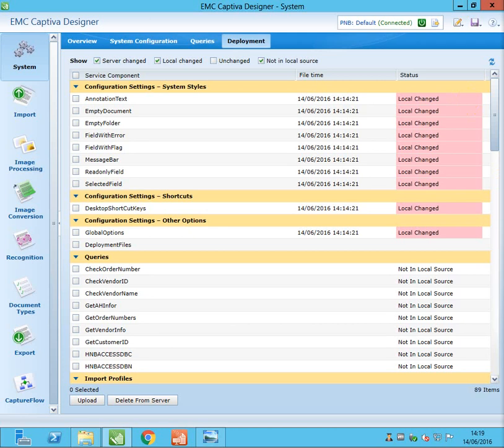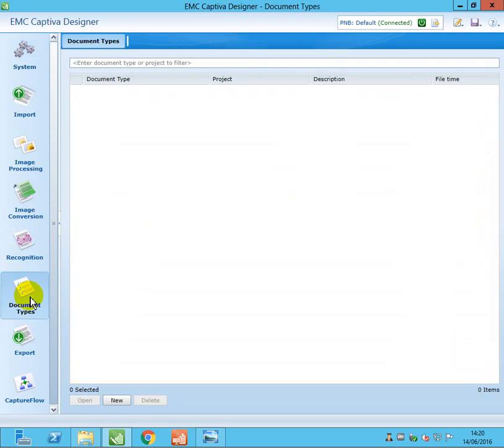Now, once you connect to the server, right? We created our PNB system, the capture system. Now we need to create a document type. So we are going to create a new document type. Here you click document type, click on new.